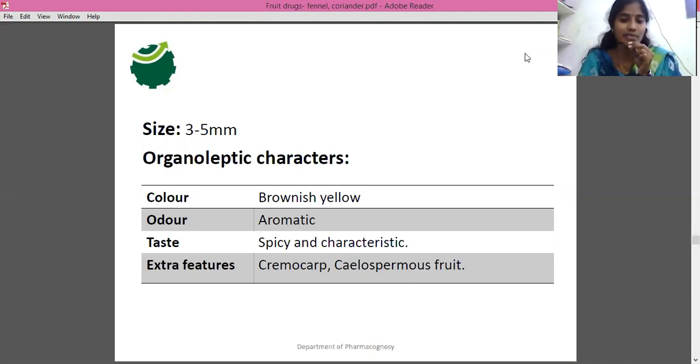How can I identify that taste? Every spice will have a characteristic odor and characteristic taste. By eating only, we can identify the characteristic taste.